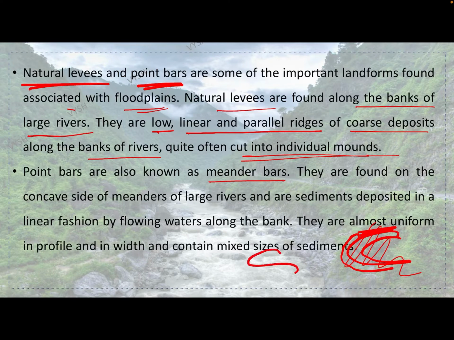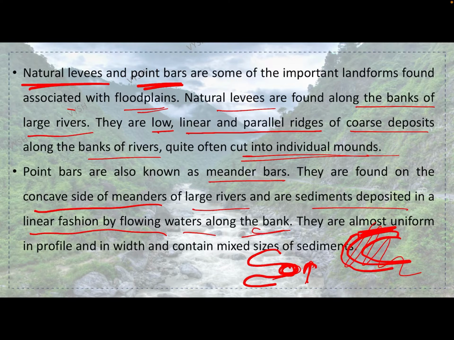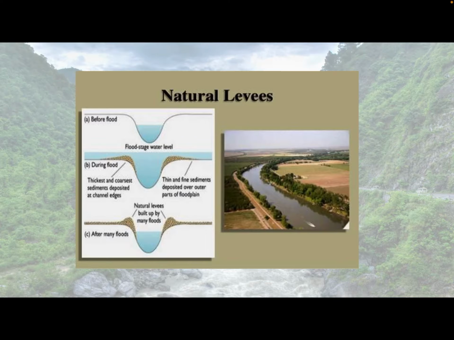Here, when the meander is there, this part is much higher basically. And this concave side of the meander is basically known as the point bar, which you will see in the coming slide. They are found on the concave side of meanders of large rivers and are sediments deposited in a linear fashion by flowing water along the bank. They are almost uniform in profile and width and contain mixed sizes of sediments.